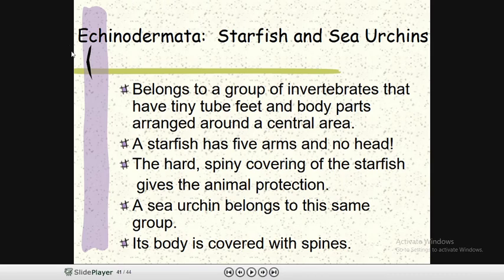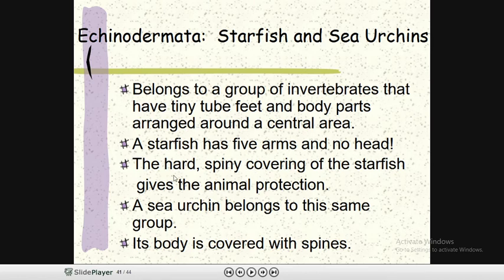The next one is echinodermata, and in this phylum the starfish and sea urchins come up. They belong to a group of invertebrates that have tiny tube feet and body parts arranged around a central area. The starfish has 5 arms and no head.